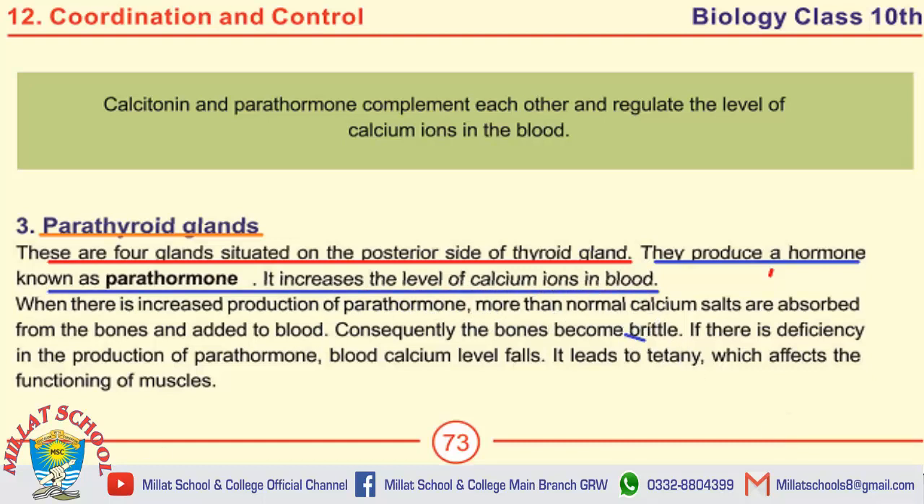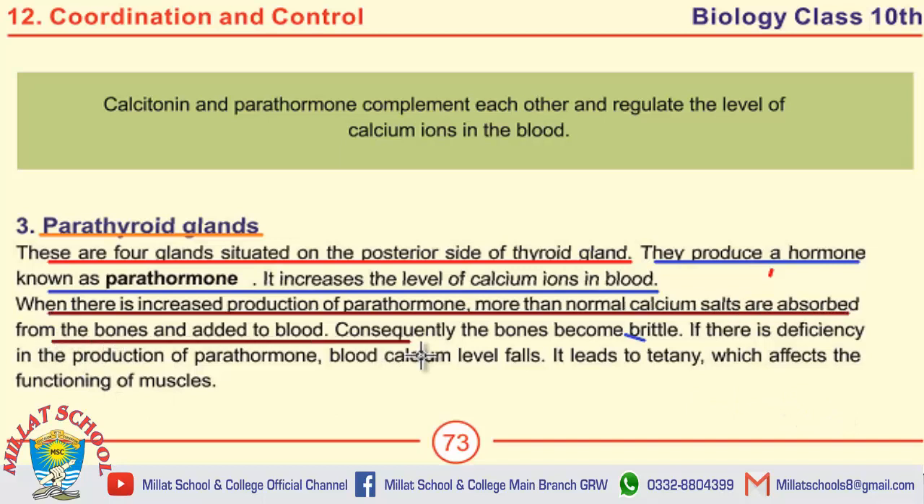Another question on this page is: what does the overproduction of parathyroid hormone result in? When there is increased production of parathormone, which is a parathyroid hormone, more than normal calcium salts are absorbed from the bones and added to the blood. Consequently, bones become brittle. Next question is: what happens if there is a deficiency of parathormone? The answer to this question is there.